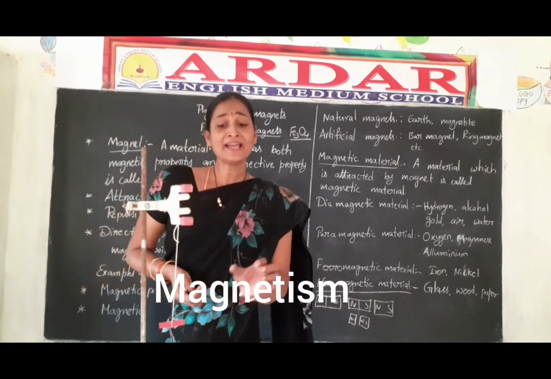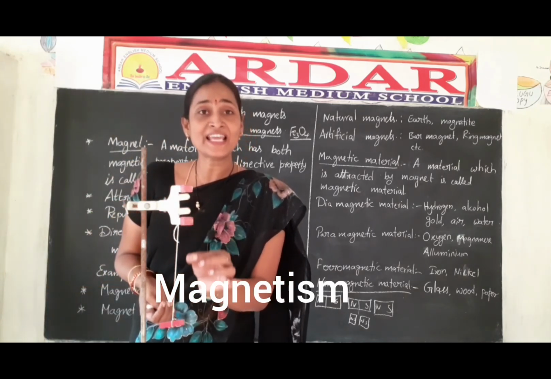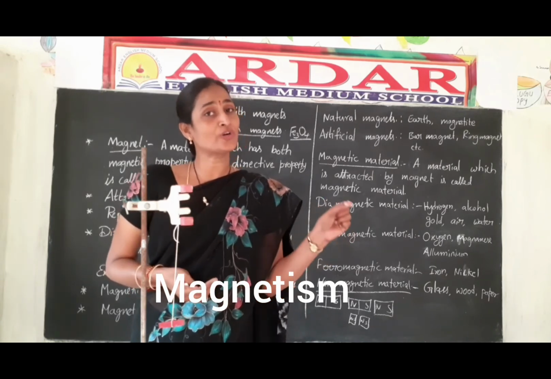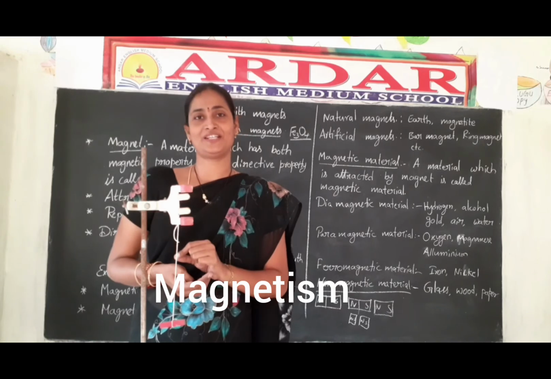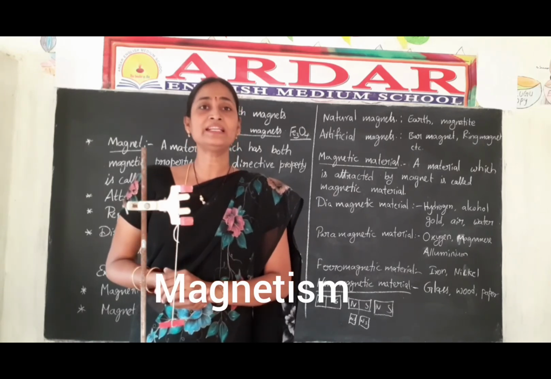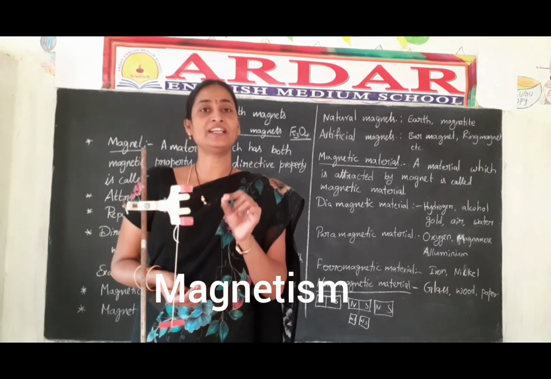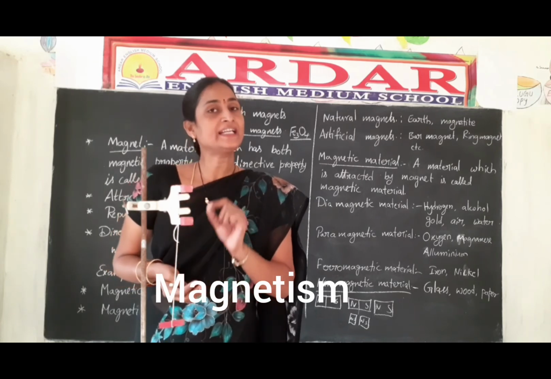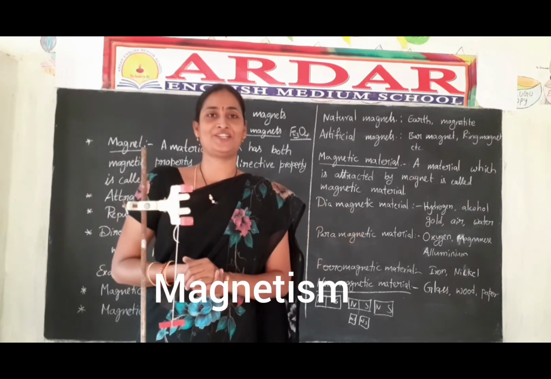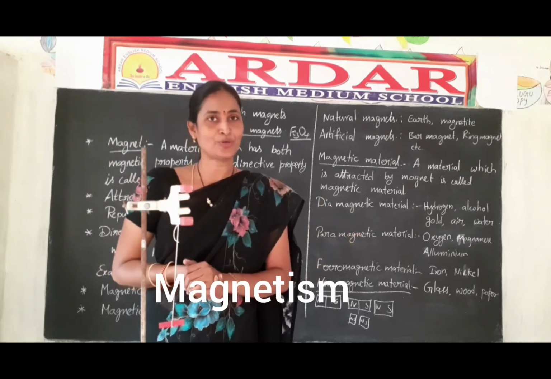A magnet which is suspended in the air with the help of thread points towards the geographic north and south directions. This is the directive property. Not only this bar magnet, any magnet when suspended in the air always tends to align itself to the north and south directions.